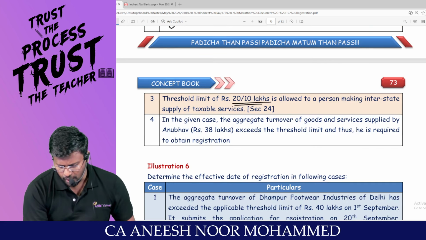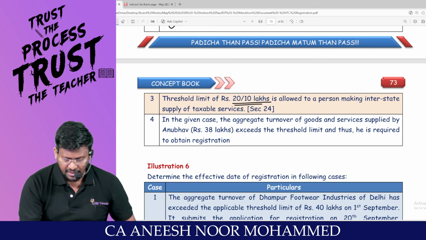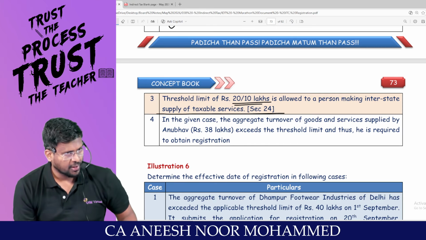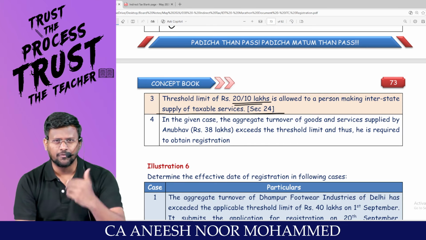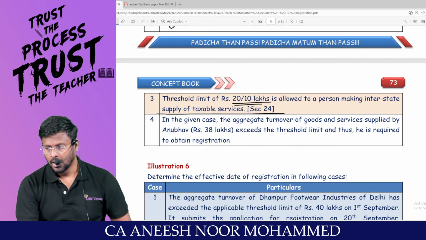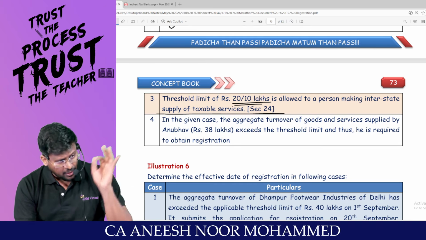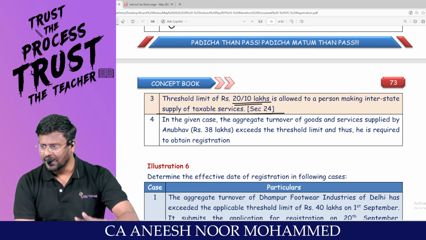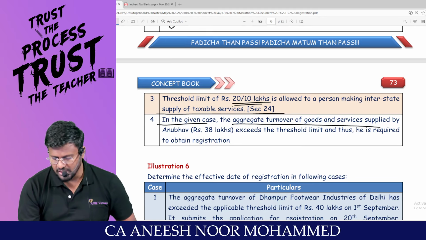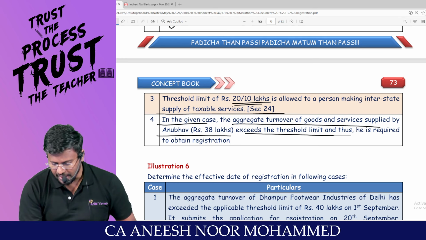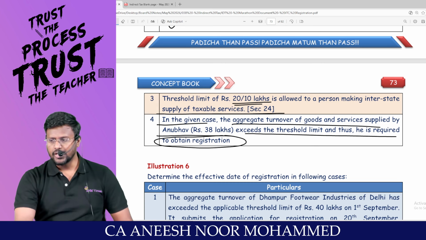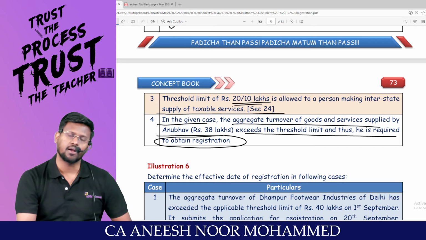Threshold limit of 20 lakh or 10 lakh is allowed to a person making interstate supply of taxable services as per the notification we have already discussed. If you are making interstate outward supply of goods, gone. There is no threshold limit applicable. It's compulsory registration. But if you are making interstate outward supply of services, up to 20 lakh or up to 10 lakh, you can enjoy the threshold limit. In the given case, aggregate turnover of goods and services supplied by Anubhav, 38 lakh, exceeds the threshold limit and thus he is liable to obtain registration under section 22.